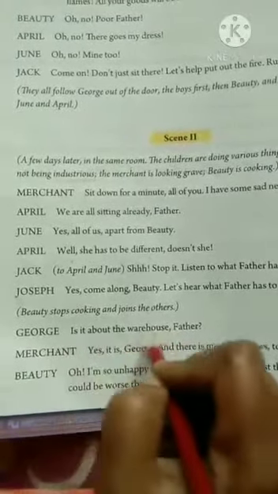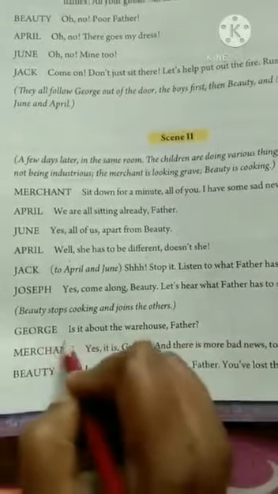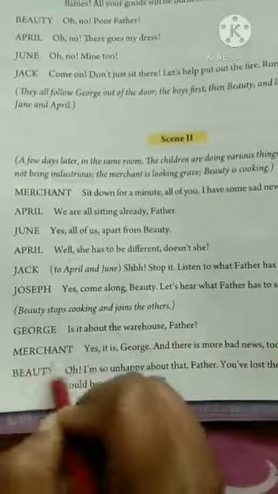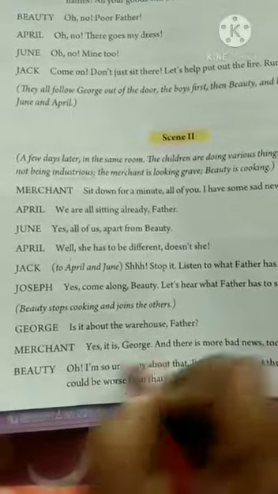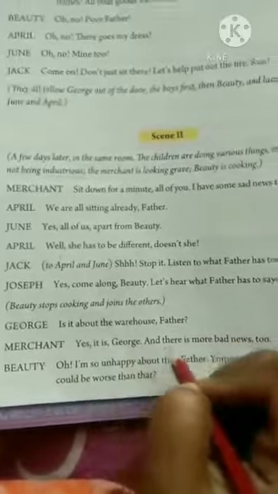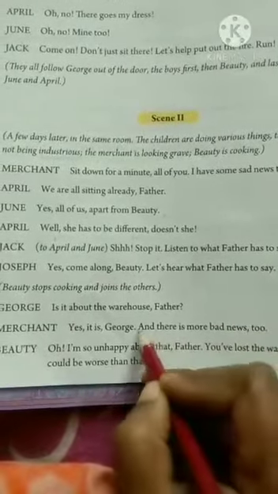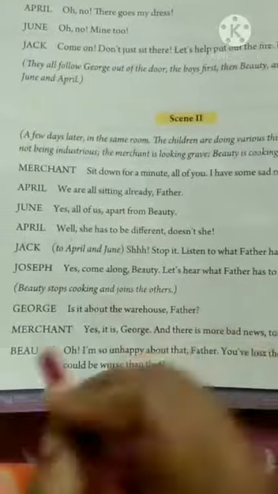George: Is it about the warehouse, father? Now George is asking, is it about the warehouse, father? Merchant: Yes, it is, George. Now the merchant is saying, yes, George, it is about the warehouse. And there is more bad news too.